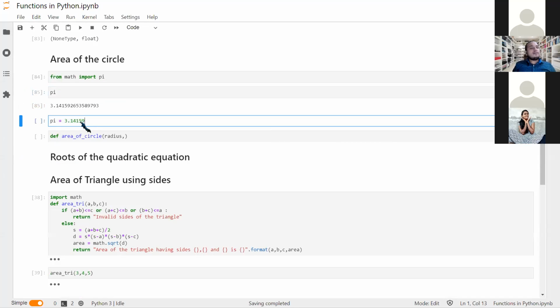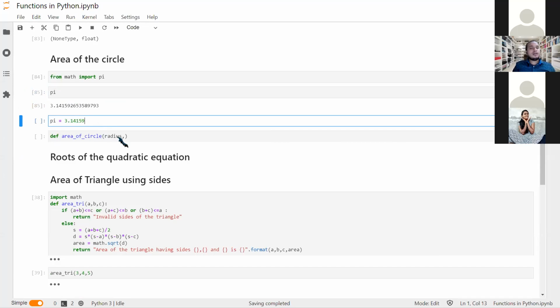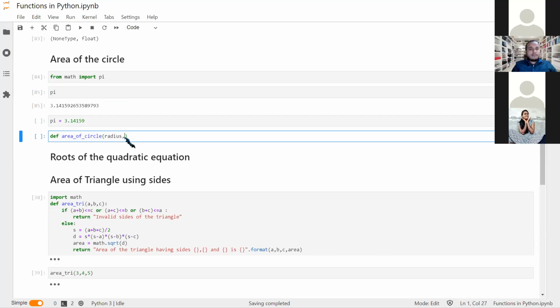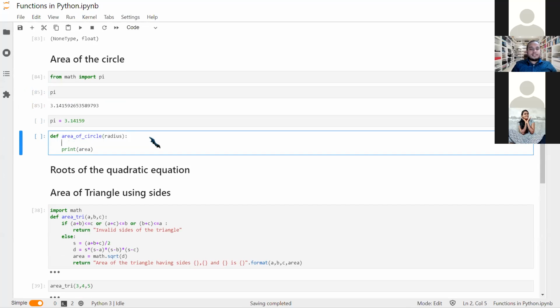And we have already defined it also. So now this is the latest one because I have not run this thing. I will not be adding any other arguments, and I'll be printing the area. So before printing the area, let us define the area.